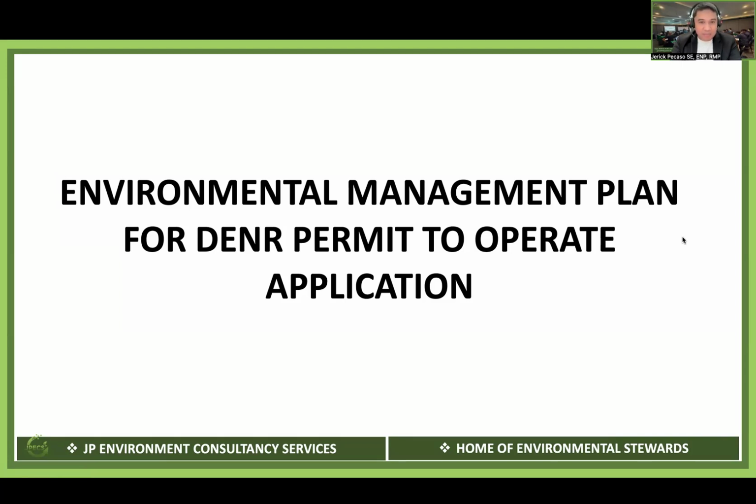The Environmental Management Plan demonstrates our facility's commitment, or the proponent's commitment, to environmental protection and compliance with the regulations under Republic Act 8749 or the Philippine Clean Air Act of 1999 and its implementing rules and regulations in DAO 2000-81.